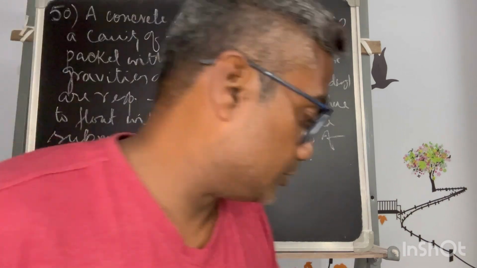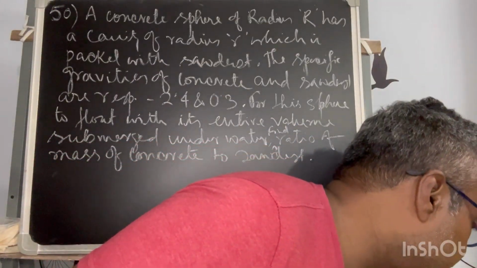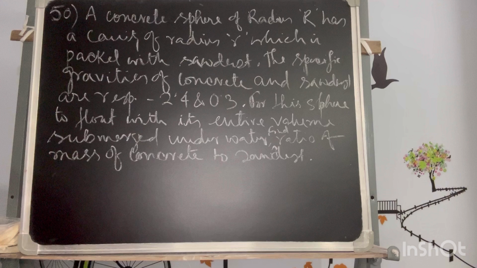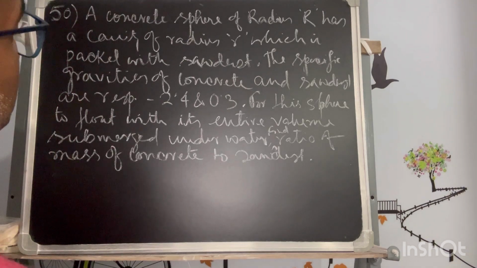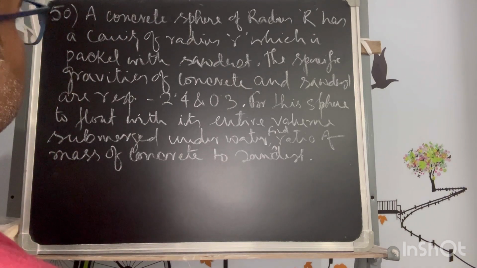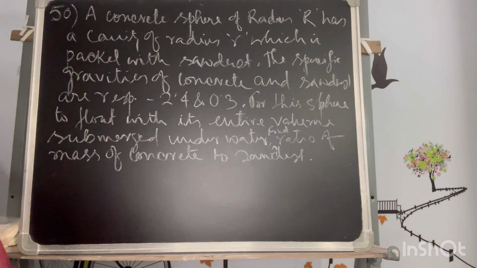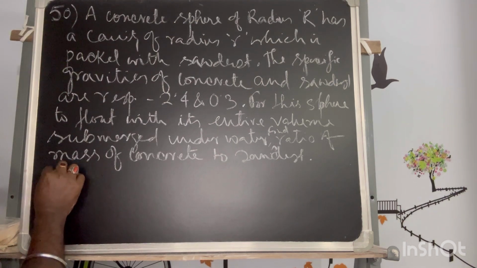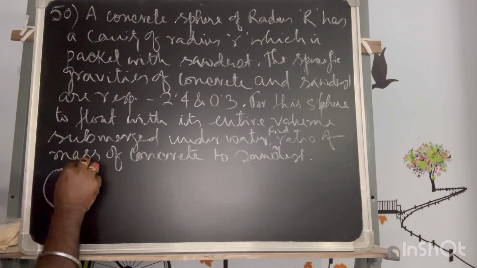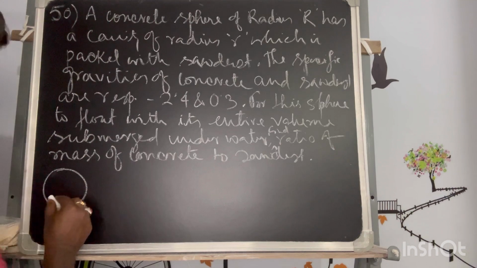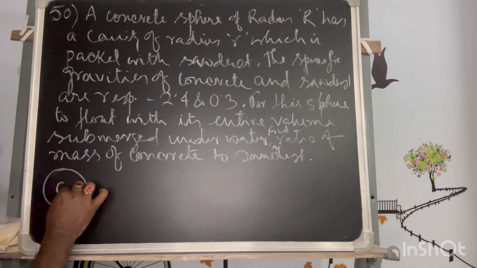Okay, so what does it say? That the concrete sphere of radius R, if I draw the concrete sphere, it is a spherical one having a hollow part inside.